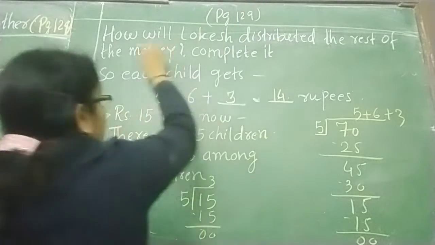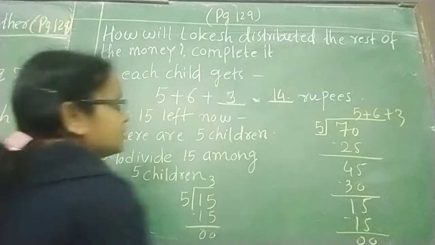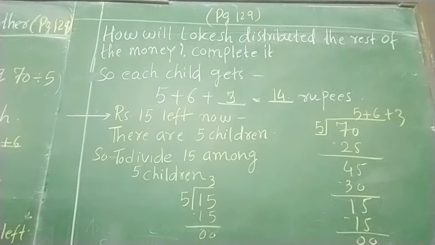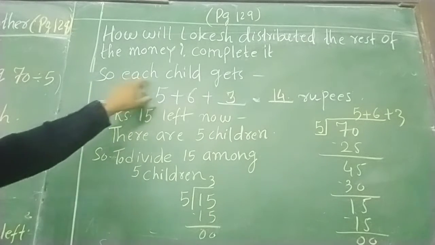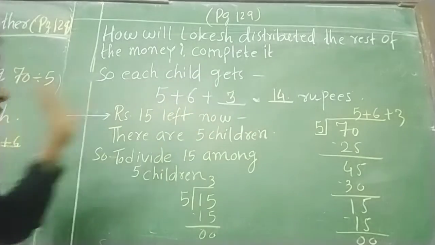Okay, what is written here? How will Lokesh distribute the rest of the money completely? Right? कैसे वो distribute करेगा? So each child will get 5 plus 6 plus what? So the total rupees, that one we have to find out.